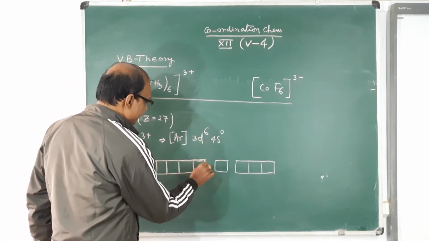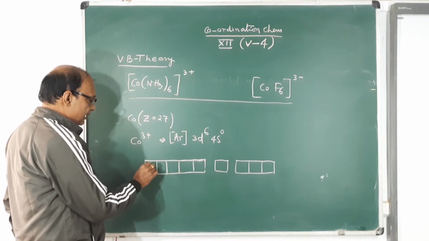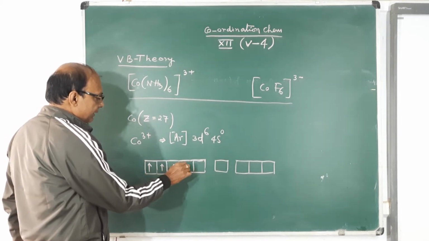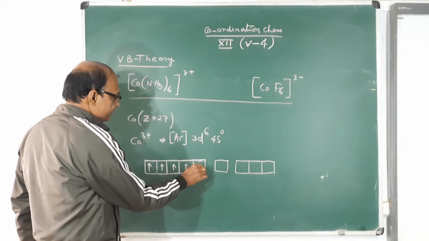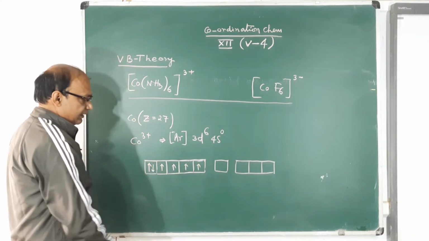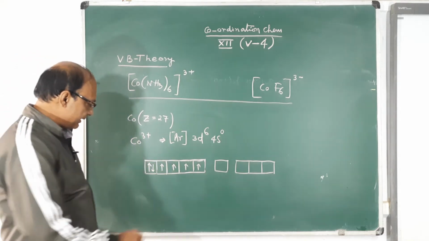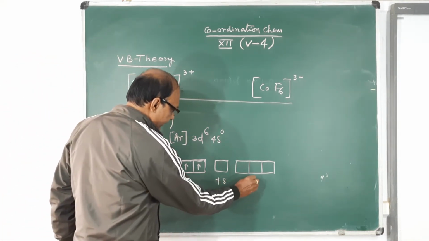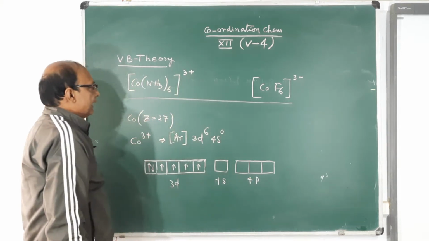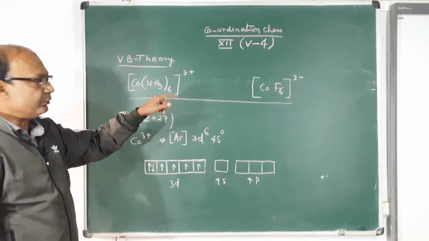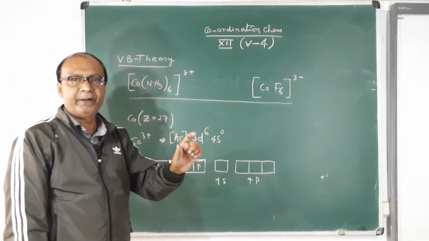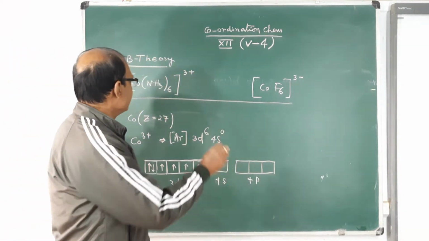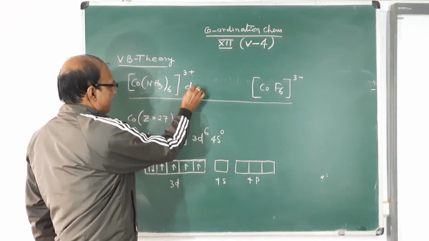According to Hund's rule, the 6 electrons are arranged in 3d orbitals in this way. Now, valence bond theory, as I told you, cannot explain the bonding or hybridization without the knowledge of its magnetic nature. The magnetic nature of this complex is diamagnetic.